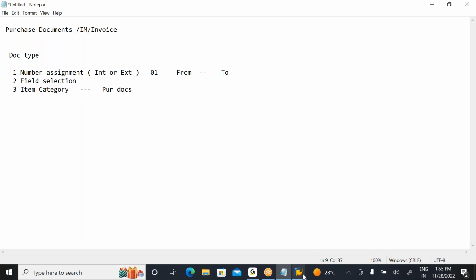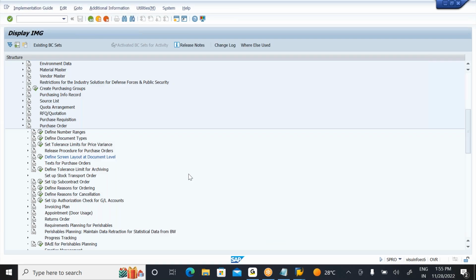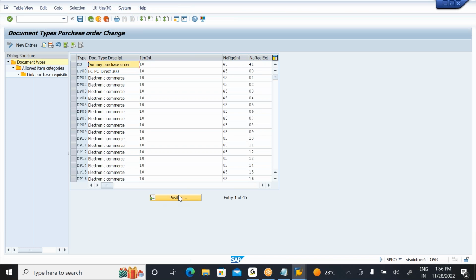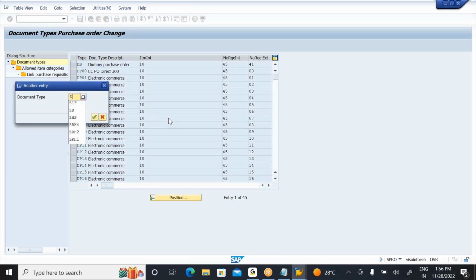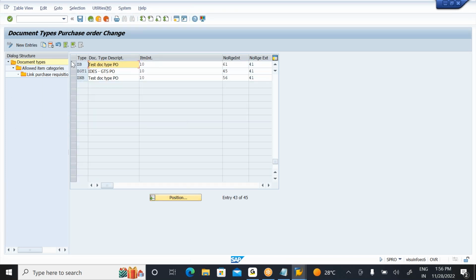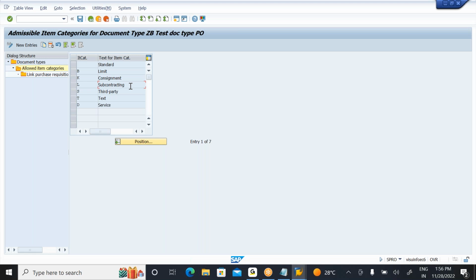So how to control this item category? In the backend system for your new document type, you should not delete the standard one. You need to delete in your new document type only. Go to your new document type, the ZP document type. For this ZP document type, the user needs to perform only the subcontracting procurement process, not any other procurement process. So in this case, select here, subcontracting. Before going to delete, make sure you don't delete NB.